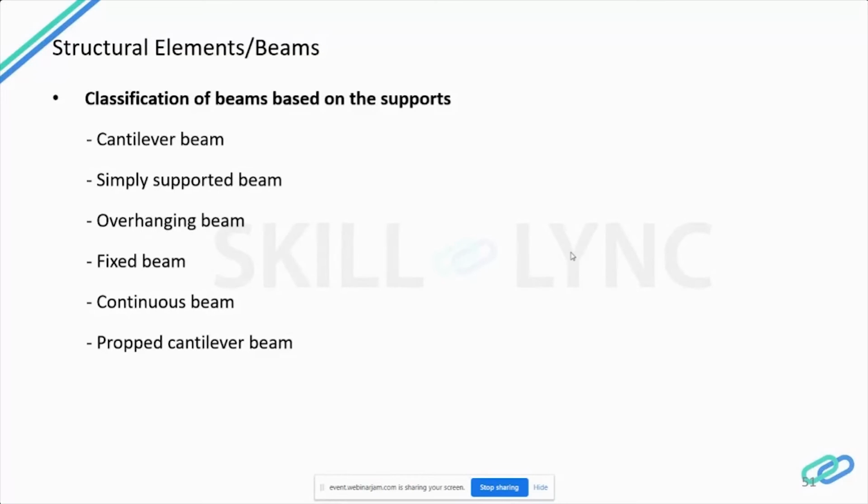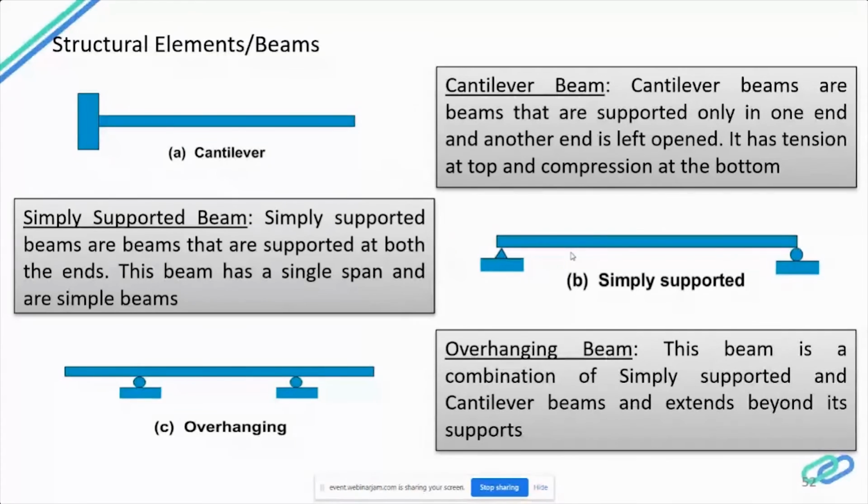So what is a cantilever beam? Now in this figure, it is very much explanatory that it is having a fixed support at one end. So cantilever beams are beams that are supported only at one end, and the other end is left open. So it has tension at the top and compression at the bottom.